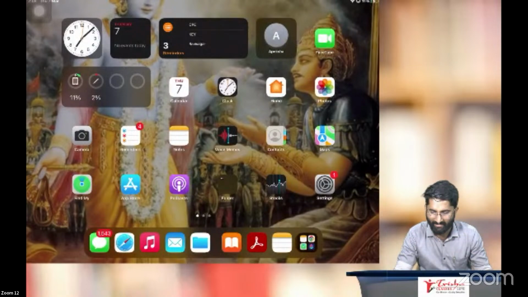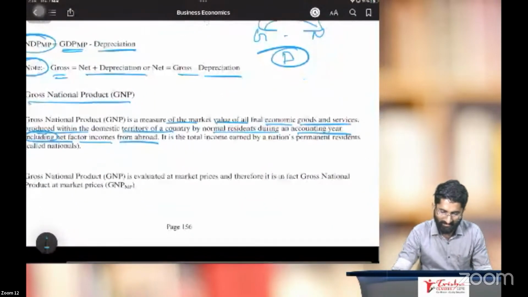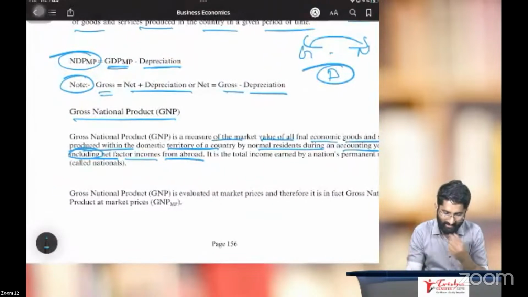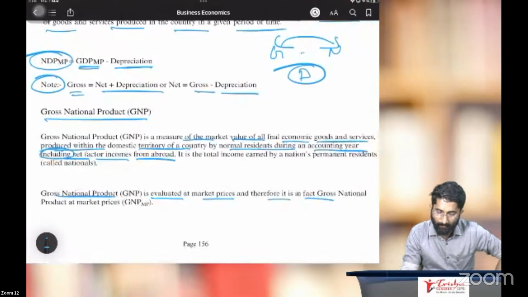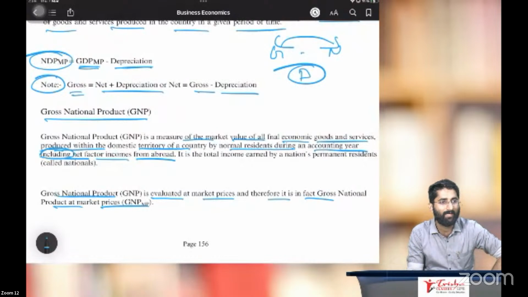What is the loss? Okay, here. Gross national product is evaluated at market price. So we will usually calculate gross national product at market price.